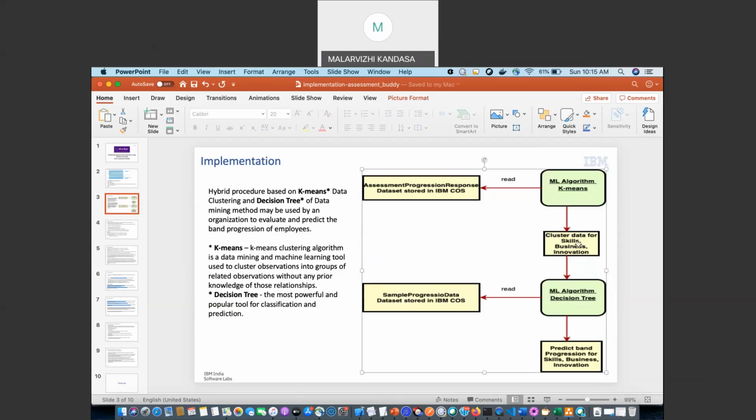The decision tree algorithm will look at each of the 5 clusters. It starts analyzing the employees under each of the clusters, and it will predict whether a lower band employee in the cluster is eligible for a band progression. So we trained our decision tree algorithm with sample progression data that can find out whether, if the employee is in a lower band and if he has the required experience, then he can be promoted for the next band. And also if he starts performing across dimensions, then he is eligible for the next band.